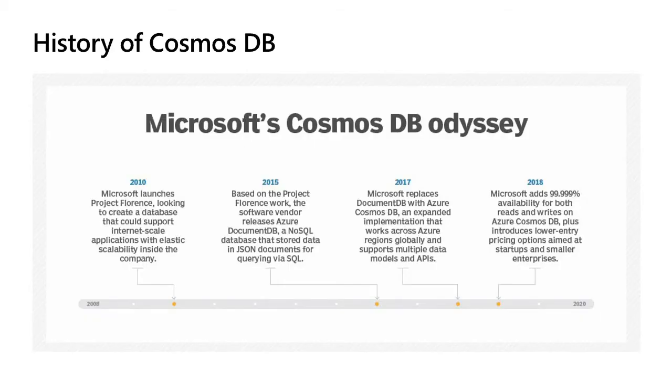And let's see a little bit of history about Cosmos DB. So what is Cosmos DB? Cosmos DB is a multimodal database service, and it's an answer to the other competitors in the NoSQL database industry. So how did it start? In the early 2010s, Microsoft started this project as Project Florence. Basically, Microsoft wanted a distributed database service for its internal large-scale applications. So that's where they started this project called Project Florence.